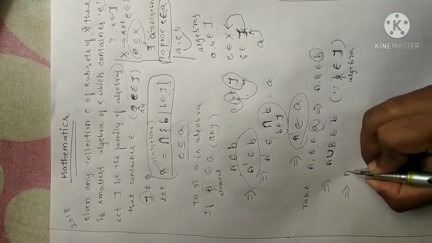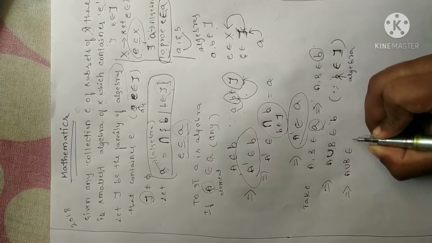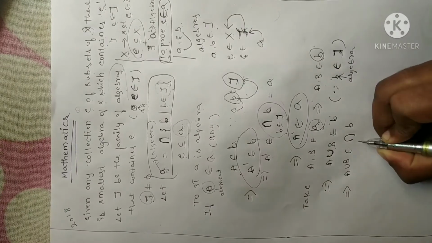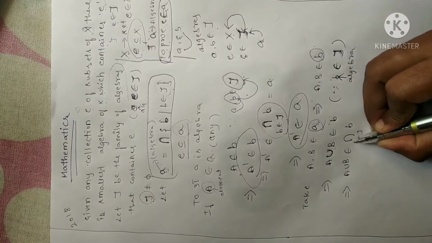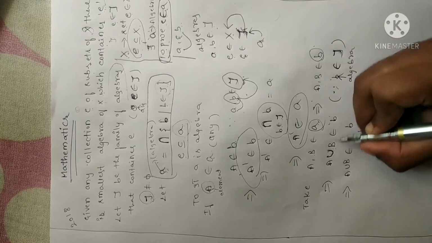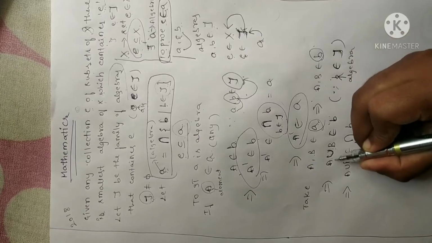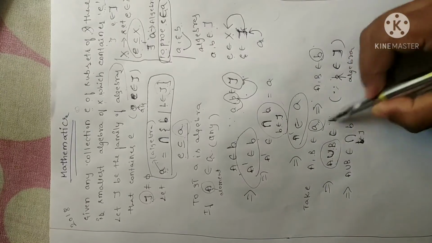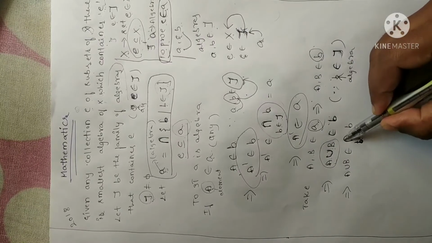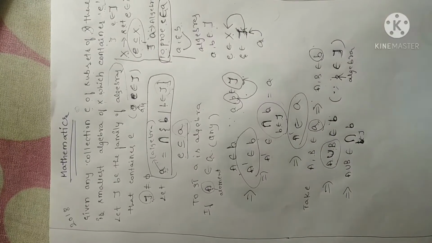This implies A union B belongs to the intersection of all the B. Am I clear? Since A union B belongs to B, in the sense it is closed under finite union, it will be applicable for all the algebras having the same property as B. So that is why I have written like this.